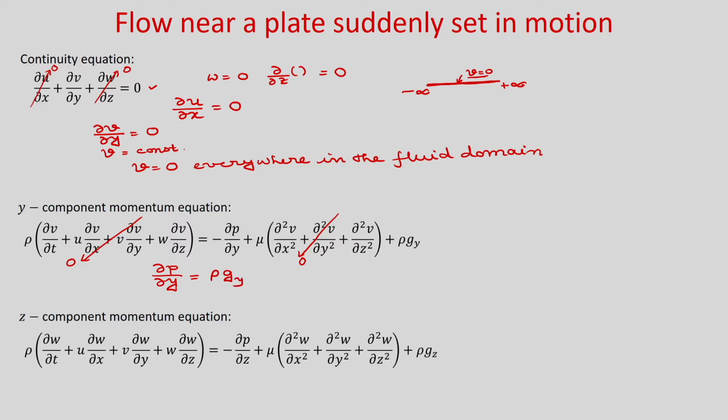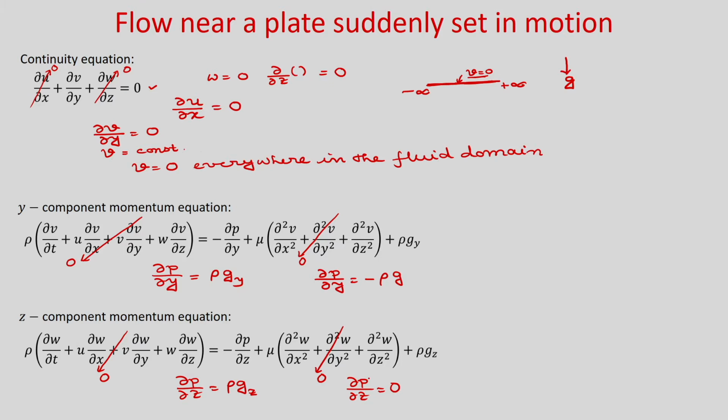Similarly, in the z component momentum equation, w is 0, so all these terms become 0, and del p by del z will be rho g z. If you consider g in the negative y direction as positive and in the other directions it is 0, then del p by del y you can write as minus rho g, and del p by del z will be 0.